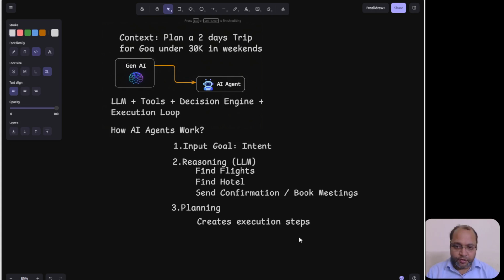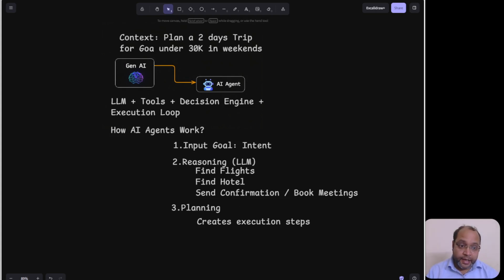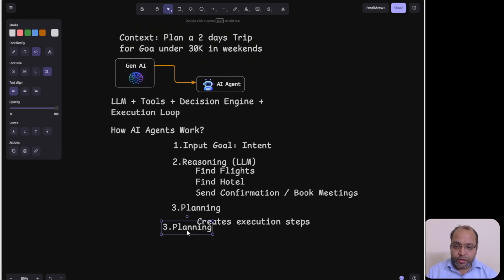Once the planning is done, it now uses tools, because the components of the agent are tools, memory, and LLM. The agent will convert this, or it uses the tools. So the next stage is tool usage.